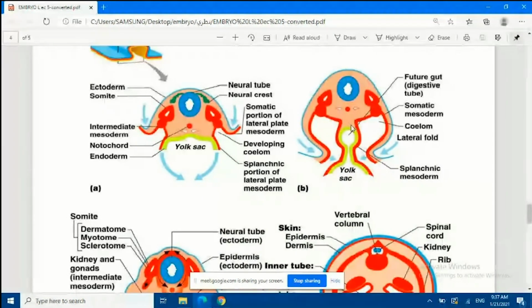Okay, so look at here, future gut or digestive tube and coelom on each side. And this is the lateral fold ending with having the coelom on each side, and you can see the neural tube and what else, the notochord. So the most important thing you need to know is the future gut, digestive tube and coelom.